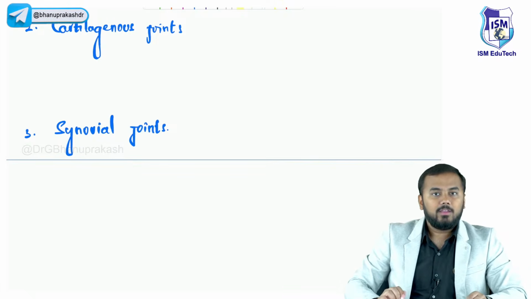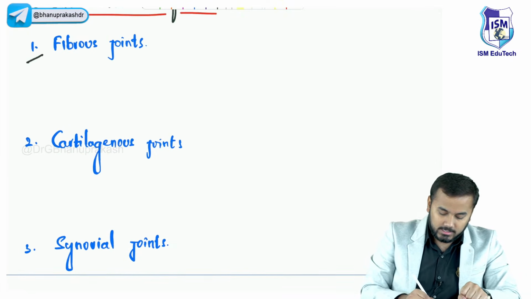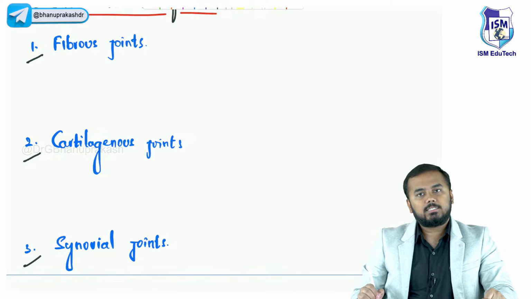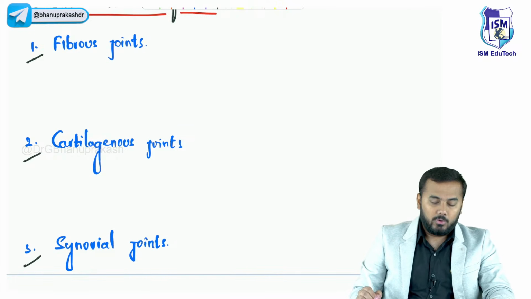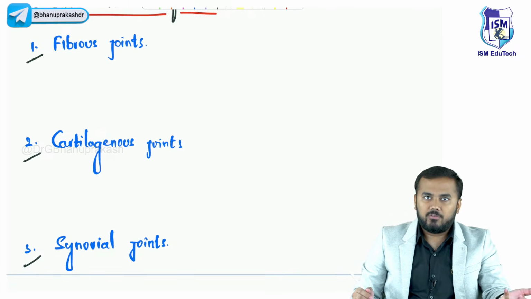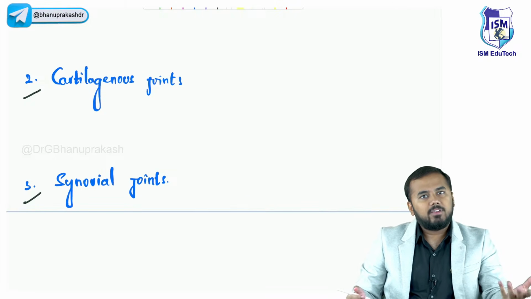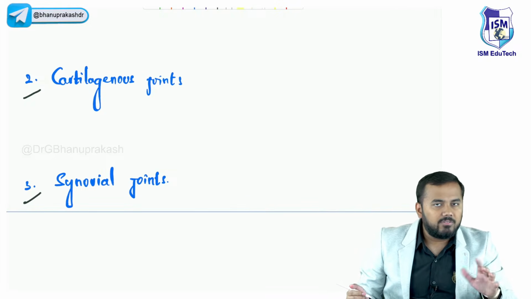So you have got three different types of joints here: fibrous, cartilaginous, as well as synovial joints. It is based upon the structure. Again, I am telling you, fibrous joints have fibers, cartilaginous joints have cartilage, and synovial joints have a synovial fluid or synovial cavity within that.